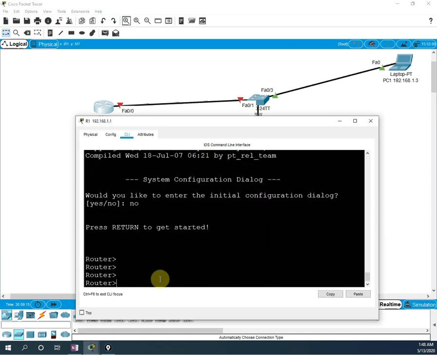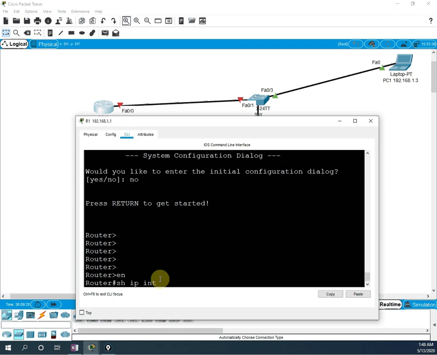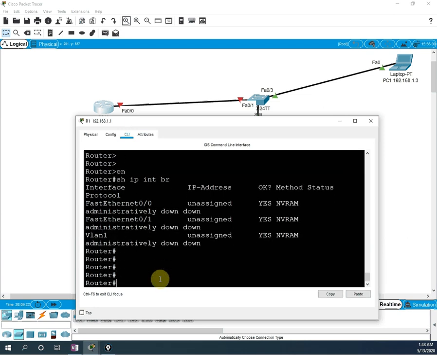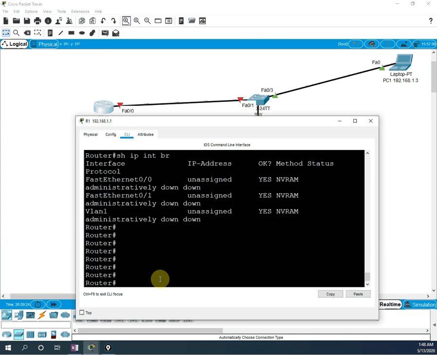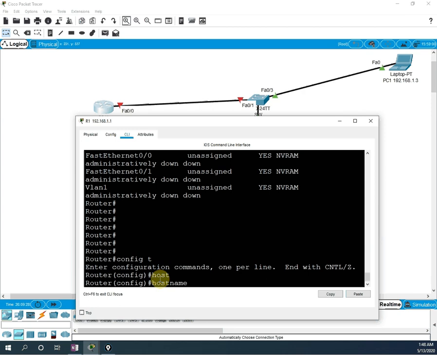So reload, confirm. Came here. Let me check now the configuration. Show IP interface brief. Okay, nothing is there, so everything is erased here. So what I am going to do, I am going to config t, hostname r1. I will write hostname r1.